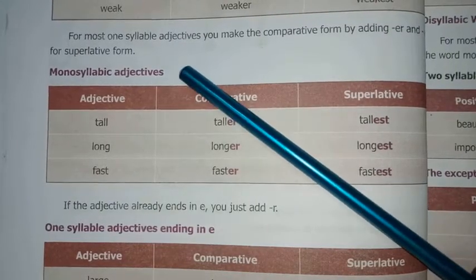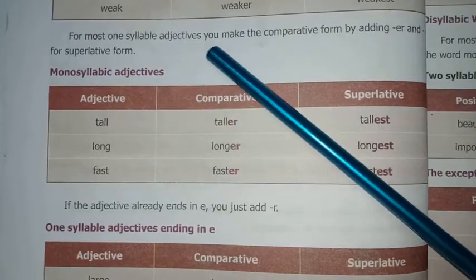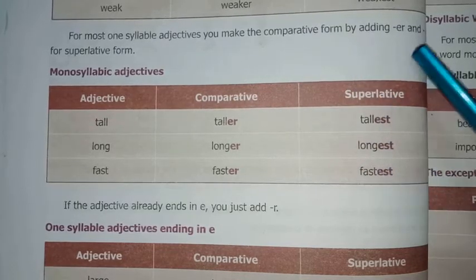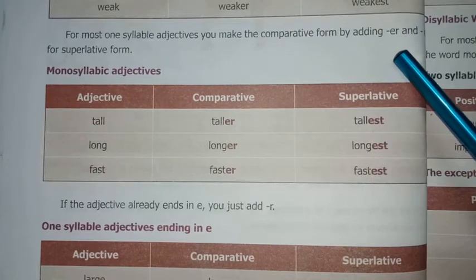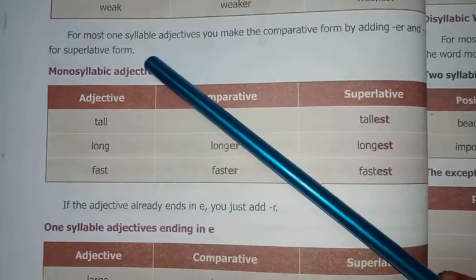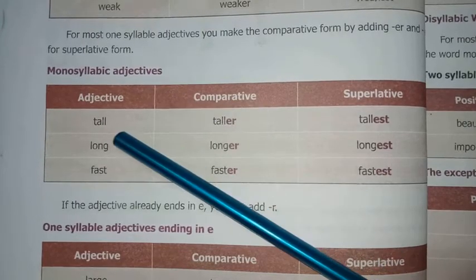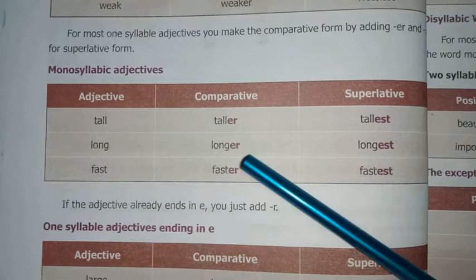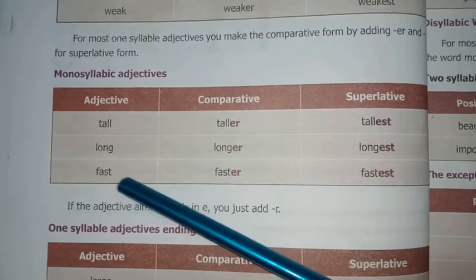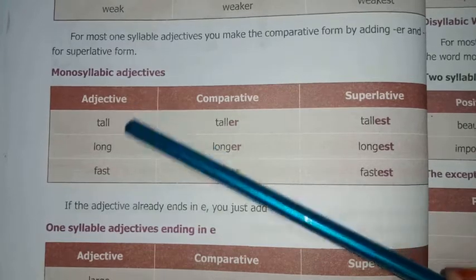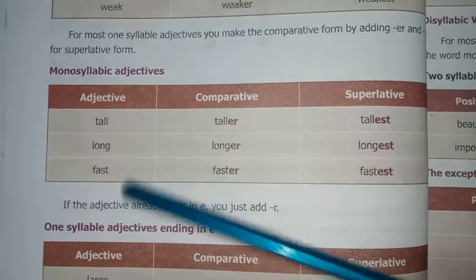For most one-syllable adjectives, we can make the comparative form by adding ER and EST for superlative form. For example, tall, taller, tallest. Long, longer, longest. Fast, faster, fastest. Yes, these are one-syllable adjectives.